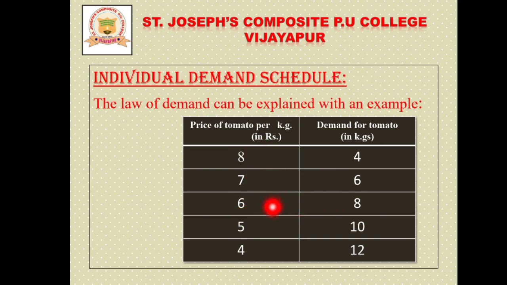When the price diminishes to 5 rupees, demand increases to 10. And when price decreases to 4 rupees, demand automatically increases to 12. This column is the quantity demanded, and this is the price of tomato. In this table we can understand that when the price of tomato diminishes, the demand for tomato increases. This is the law of demand.